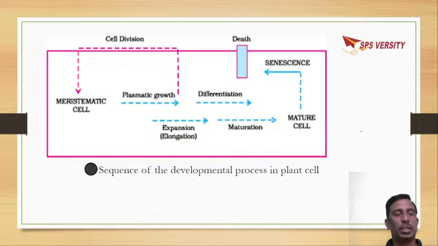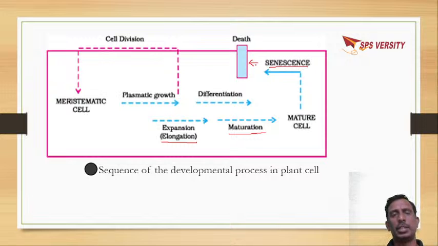Up to senescence. Here you can see the sequence of the development process in plant cells. It starts with meristematic cells, plasmatic growth. Again, some cells will form into meristematic cells. Elongation. Later on differentiation, they undergo maturation, they will form mature cells. These mature cells will undergo senescence, which leads to death.